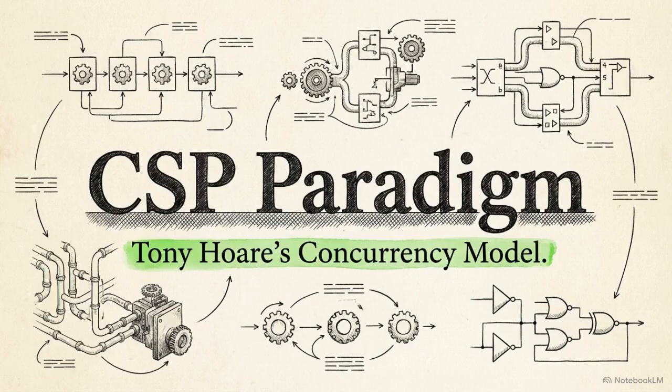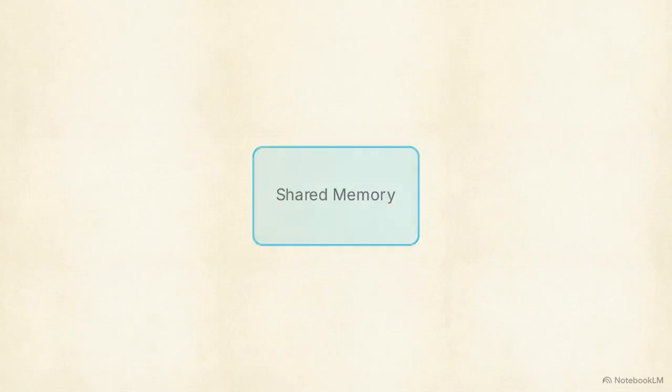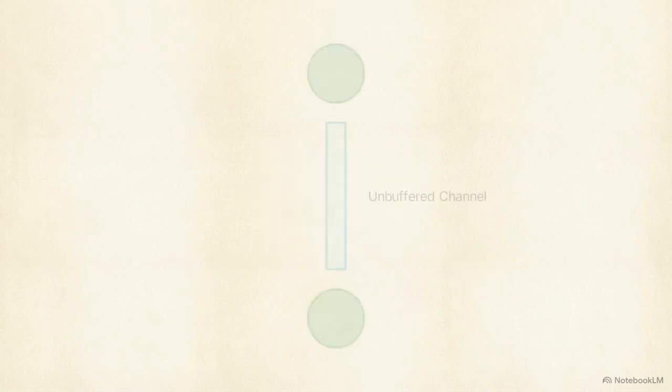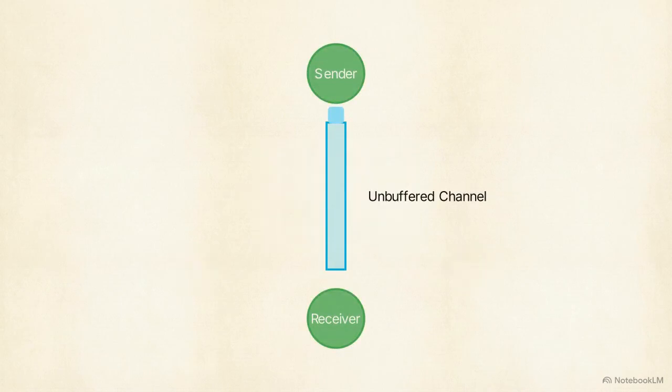To manage communication between concurrent routines, Go relies on a philosophy from Tony Hoare. Don't communicate by sharing memory, share memory by communicating. Traditional programming allows multiple threads to access the same block of shared memory. To prevent overwriting, engineers write complex locks and mutexes. Get it wrong, and you cause system deadlocks.